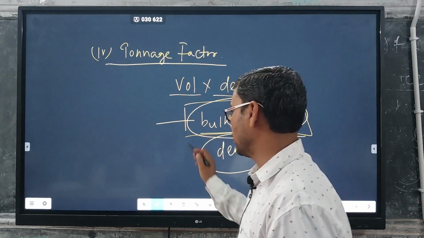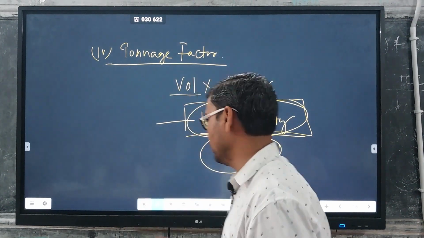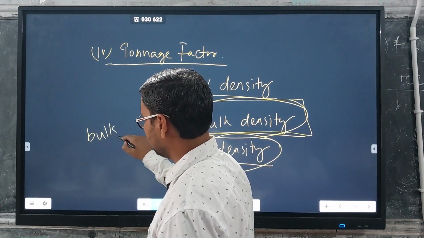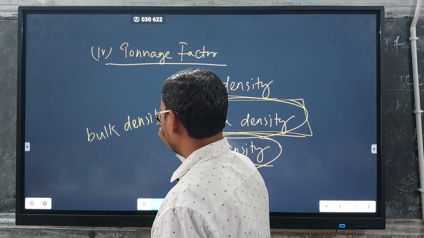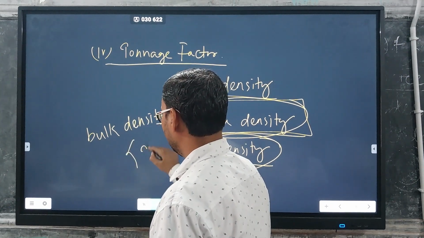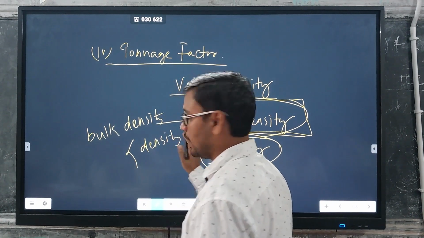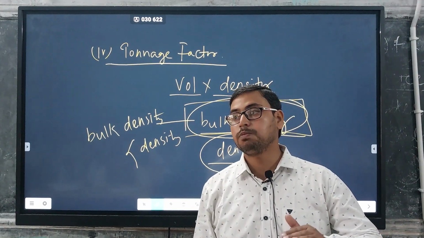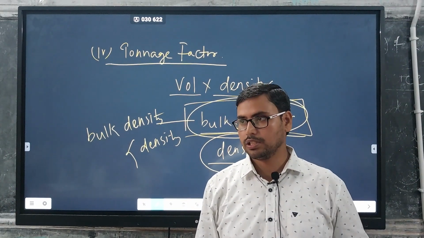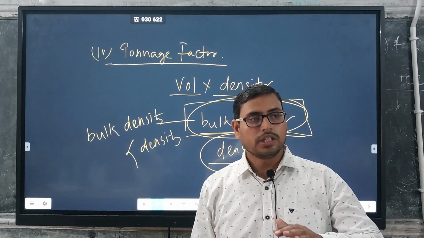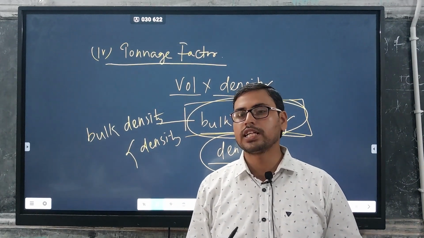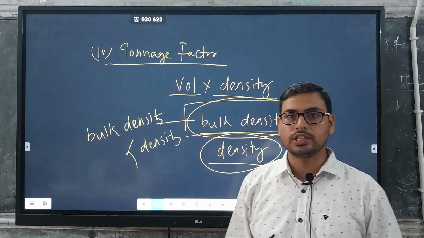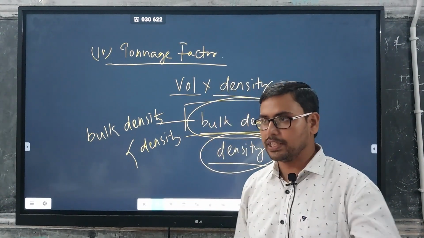And in every case, the bulk density is always less than the mineral density. Bulk density is always lower than the density of that particular mineral. Suppose we calculate the bulk density of a coal deposit, and the coal is associated with partings, sometimes with sandstone, sometimes with shale, sometimes with other materials.